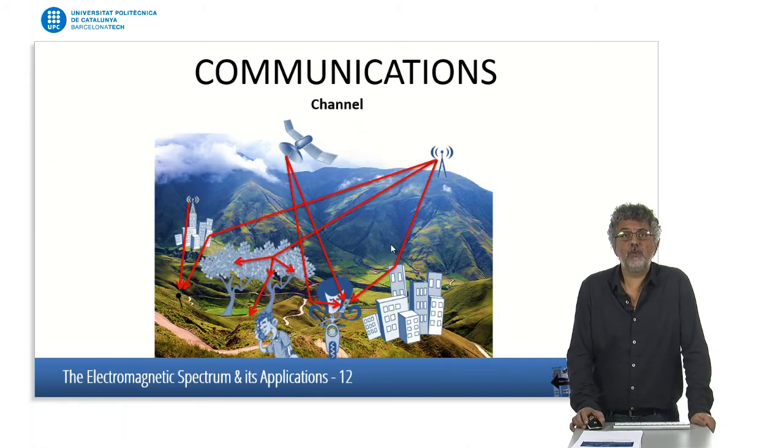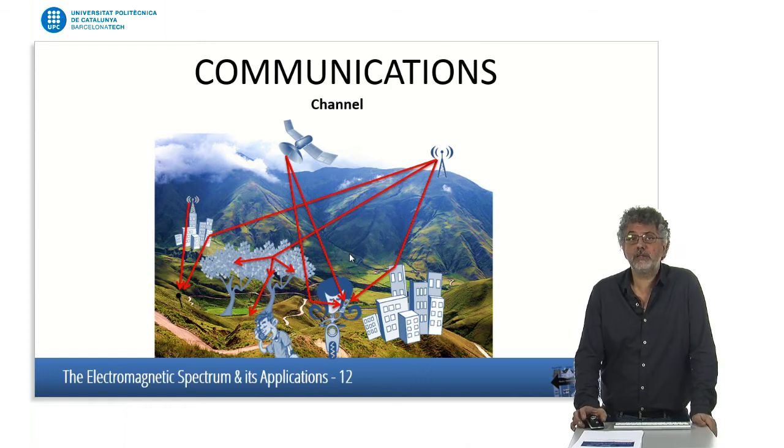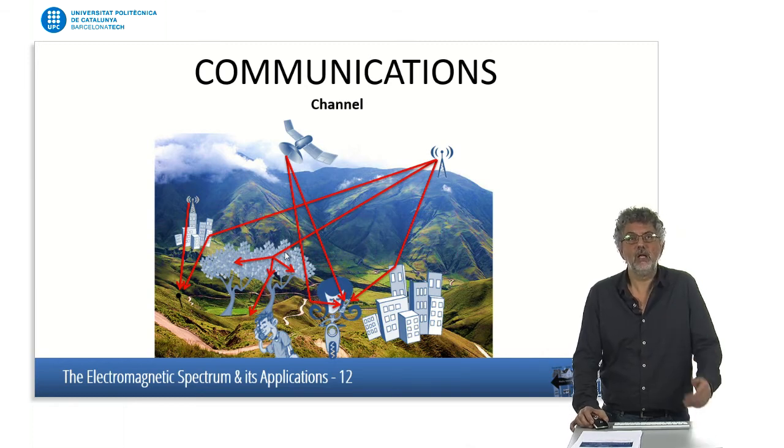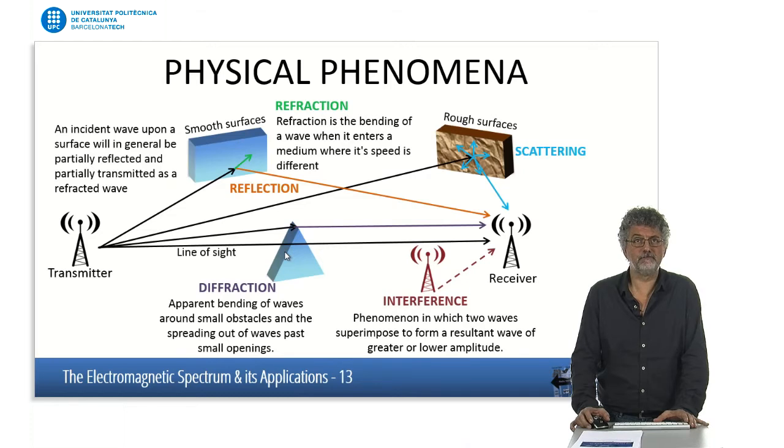So we have a usual propagation environment. Things are a little bit complex in the sense that if we want to have, let's say, satellite communication, we can have interference coming from other sources, we can have reflection in buildings, reflections in the ground, plus the noise added from different sources.